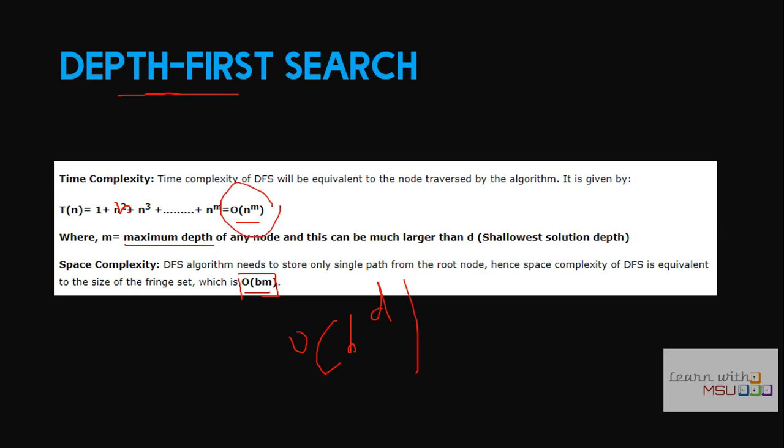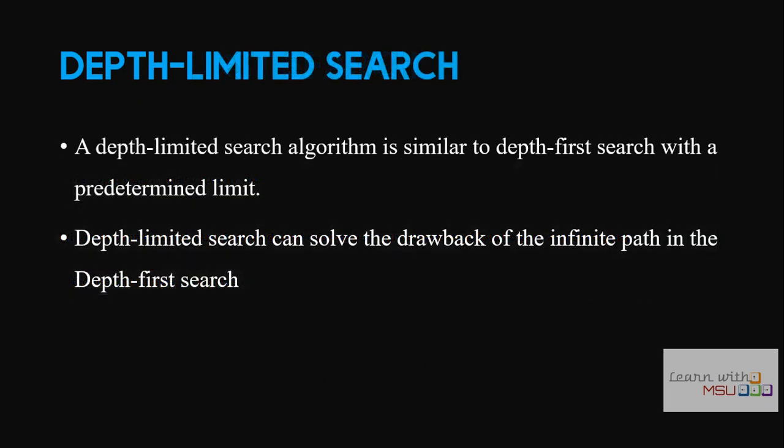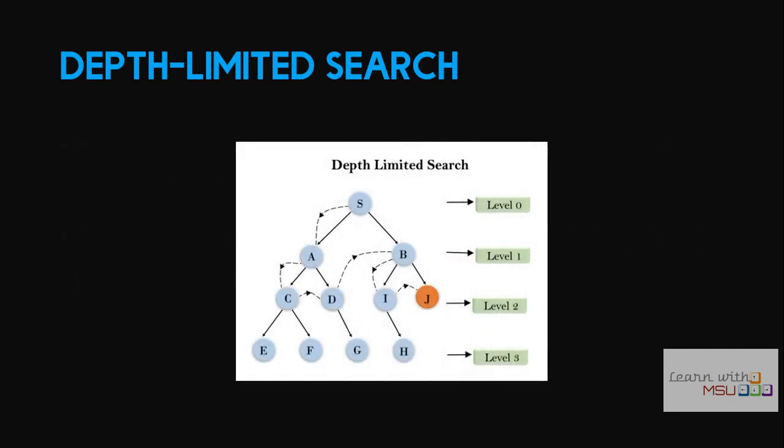If you can reduce this time complexity, you can make this DFS an efficient one. To make DFS efficient, we propose another technique called depth limited search. Depth limited search is one type of DFS. To avoid DFS entering into an infinite path, depth limited search is provided. What we are going to do is, here one limit value is given.